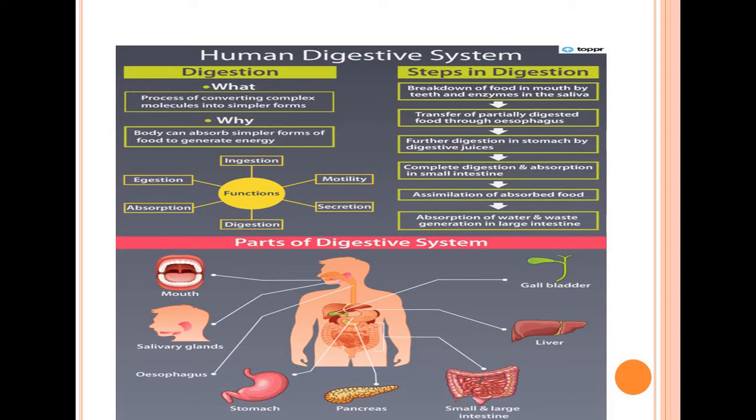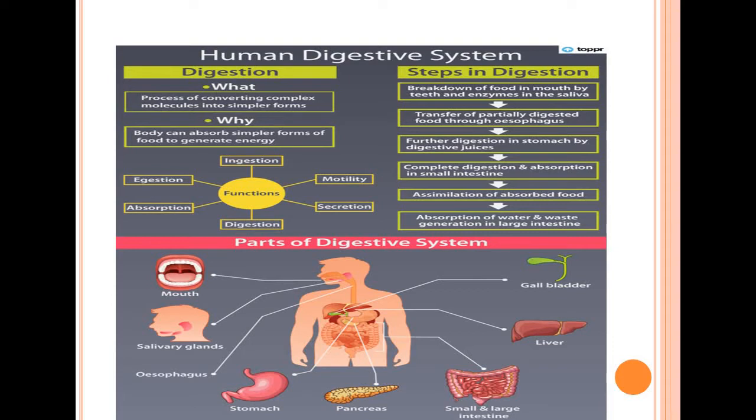So digestion is a process of converting complex molecules into simpler forms. Means when we eat food that contains macromolecules like carbohydrates, proteins, fats, these are the complex forms of food. So it needs to be converted into the smaller forms. So this process of conversion of the complex molecular forms into the simpler forms is called digestion.